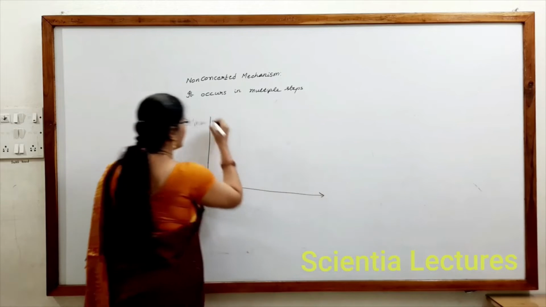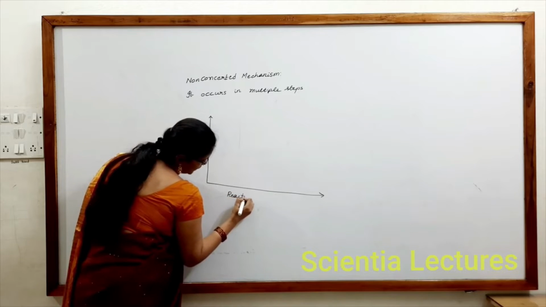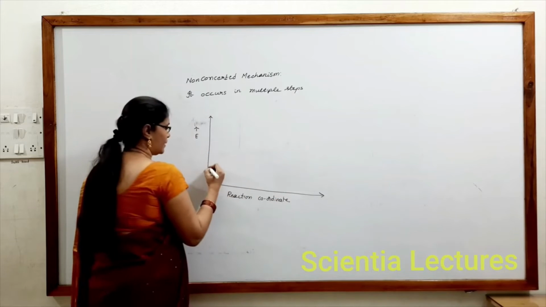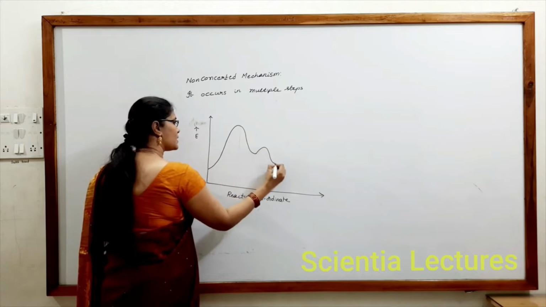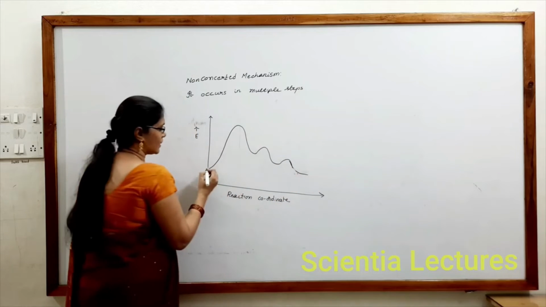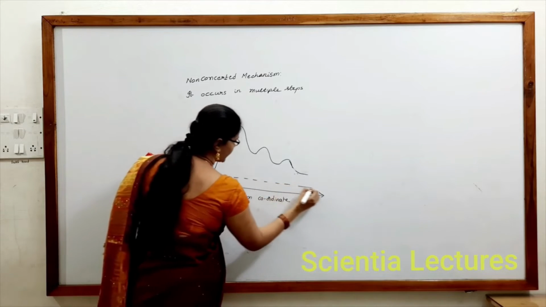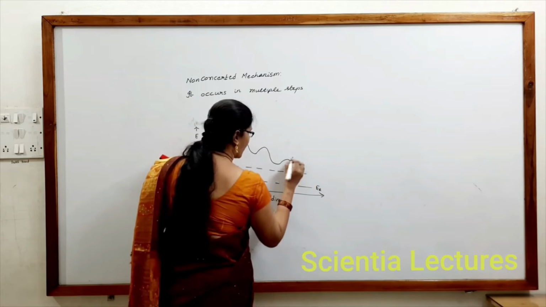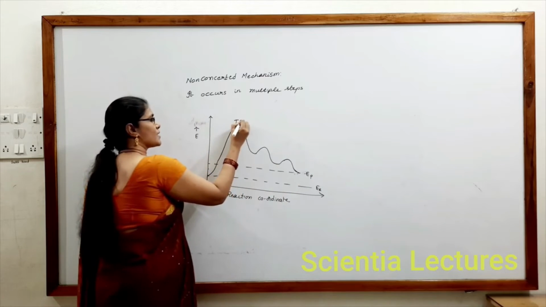Now let us see the graph. Energy on the y-axis as usual, reaction coordinate on the x-axis. Here you can observe this is the reactant, which forms the first reaction intermediate, and this forms another reaction intermediate, which gets converted into products. This is the energy of the reactant, and this is the energy of the products. This is transition state 1.